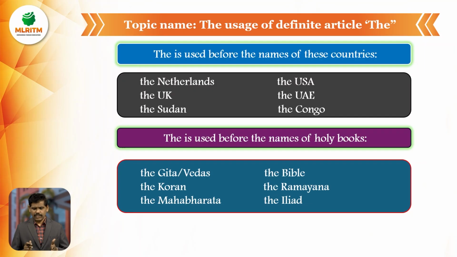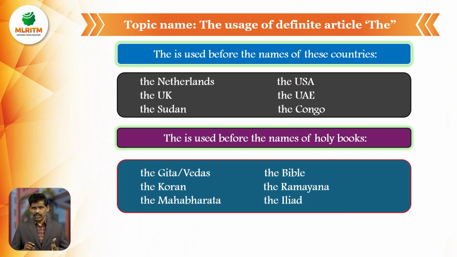The Netherlands, the United States of America, the United Kingdom, the UK, the USA, the UAE, the Congo. Earlier only these countries were to be remembered, but recently we got one more country, Sudan, so we use the article the before Sudan.